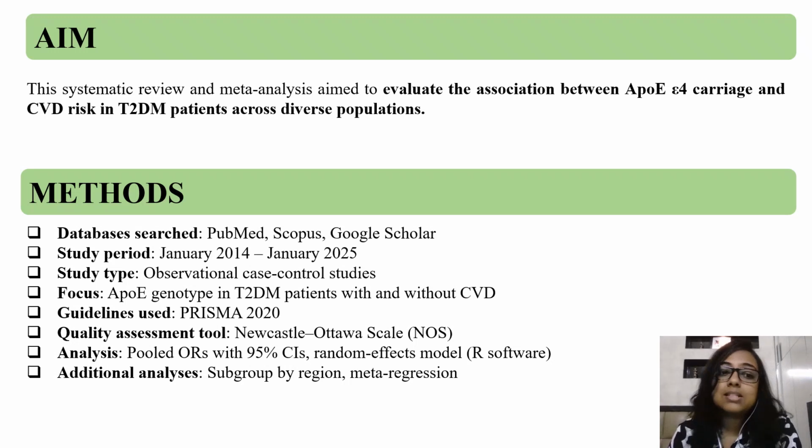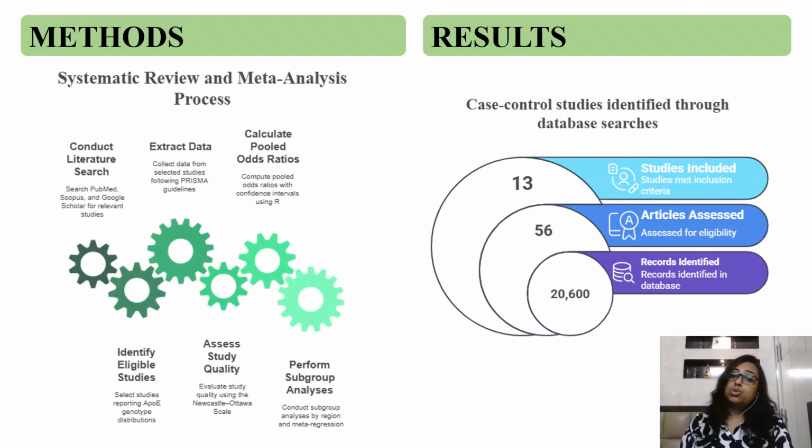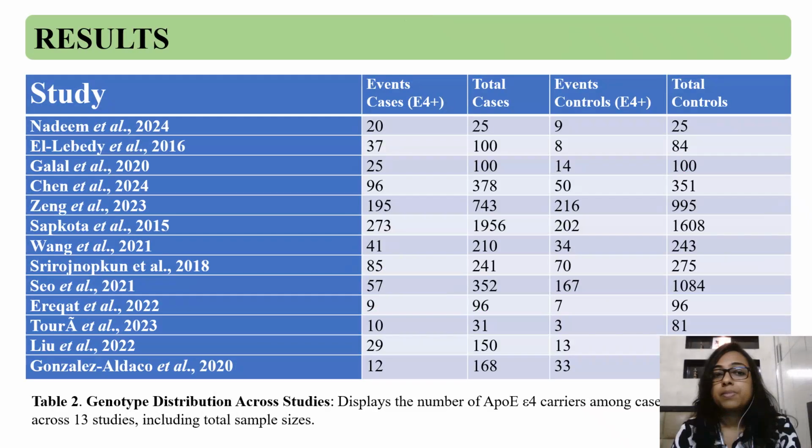For statistical analysis, including pooled odds ratios, meta-regression was done using a random effects model in R. Out of the 20,600 records identified from the databases, we selected only 13 studies for the meta-analysis. And this is the detailed list of these 13 studies. The detailed references have also been included at the end of the presentation.